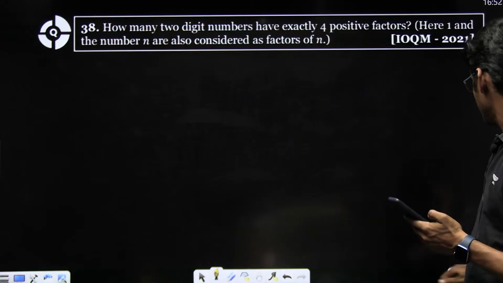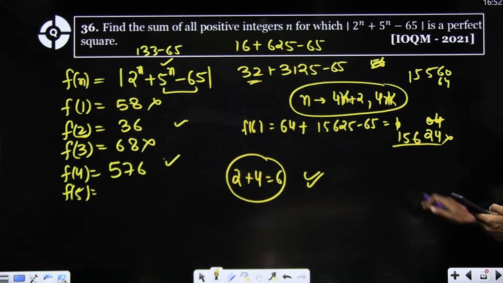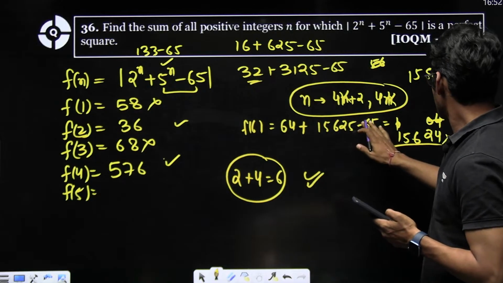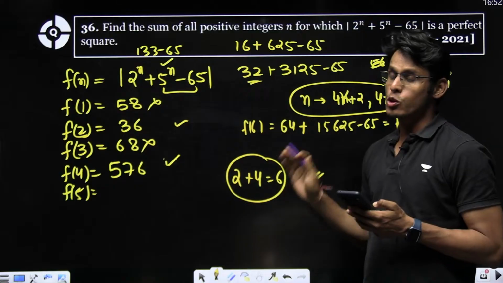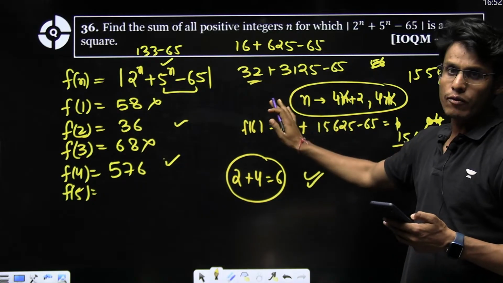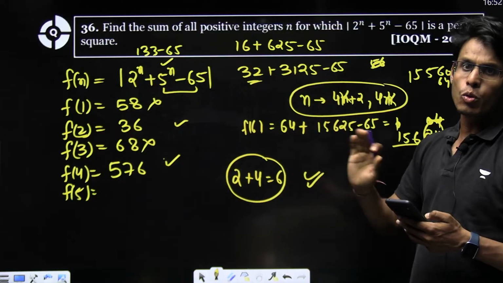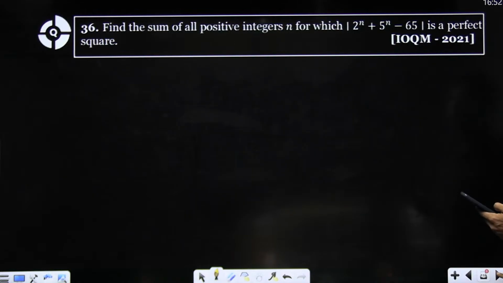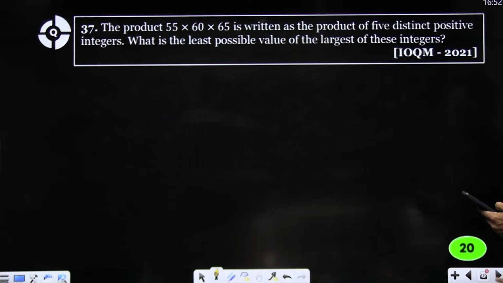See, like in this problem, it has to do with congruence. So you have to take these two cases, and then you have to analyze the last two digits. It has to do with last two digits. After some time, the last two digits will be such that there will be no perfect square of those possible combinations. Okay, got it.